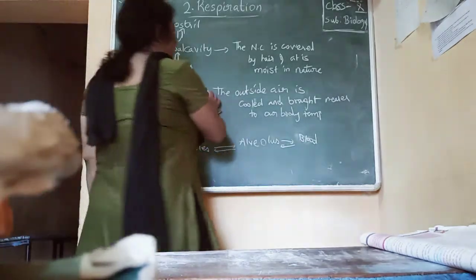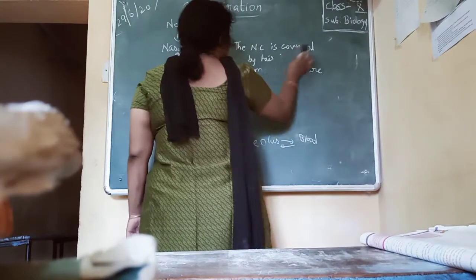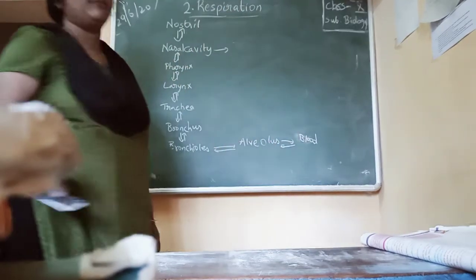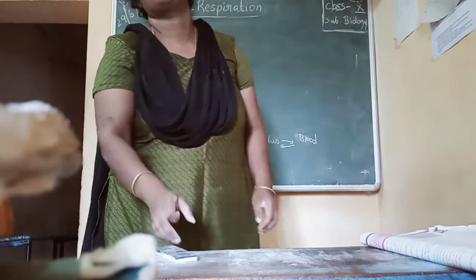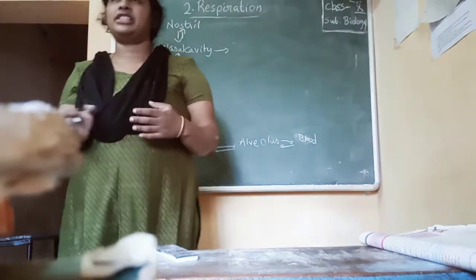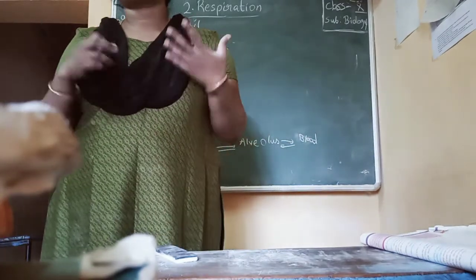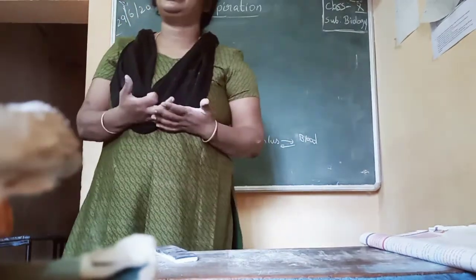Now if you come to the pharynx, so we know that the pharynx is a very important structure of the digestive and respiratory tract. So the common part of the digestive and respiratory tract is the pharynx.